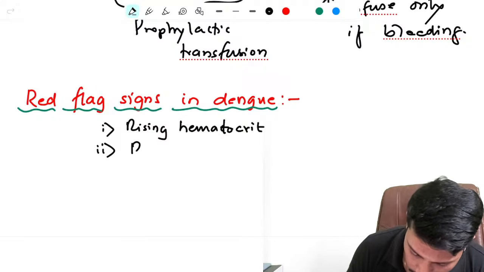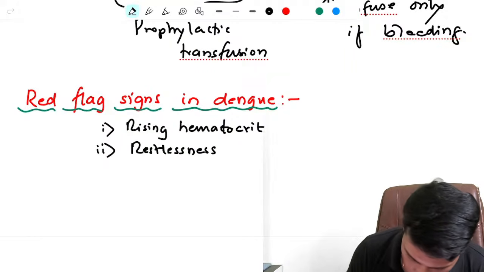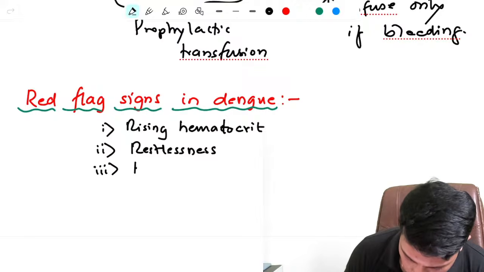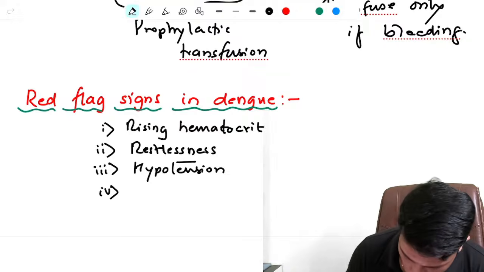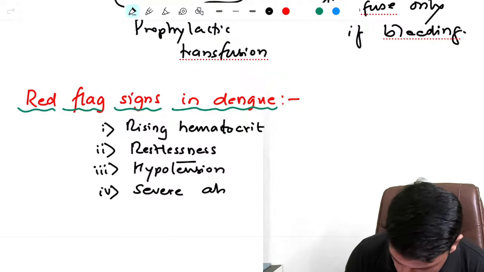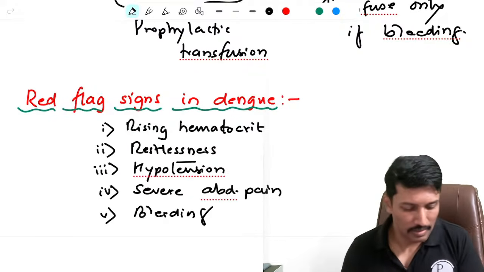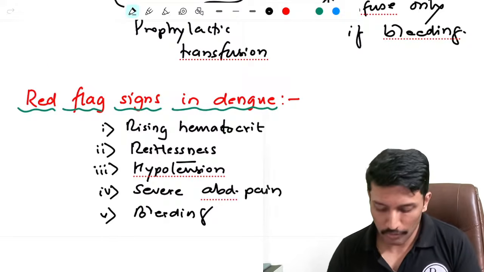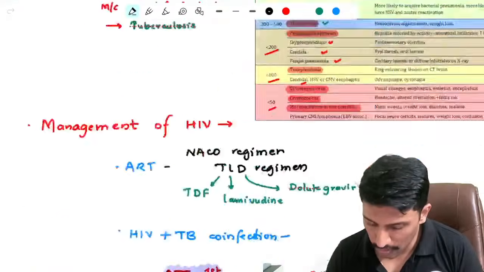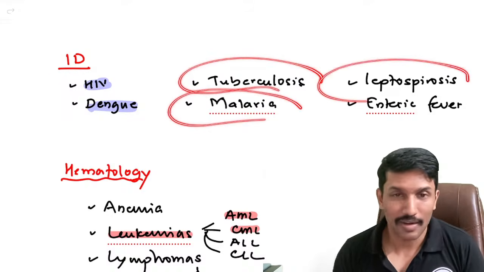By now you should know that restlessness in a patient is a very bad sign. Okay. Then third, hypotension. Fourth, severe abdominal pain. And fifth, bleeding. So these are considered as the red flag signs. Okay. So that completes our discussion on the dengue. So apart from these two infections, I also want you to go through the Farre section on the Meded app, which covers other important infections like tuberculosis, malaria, leptospirosis.